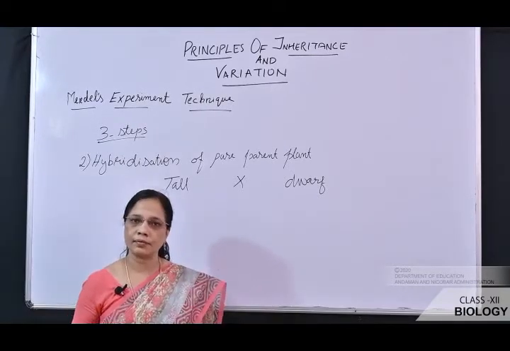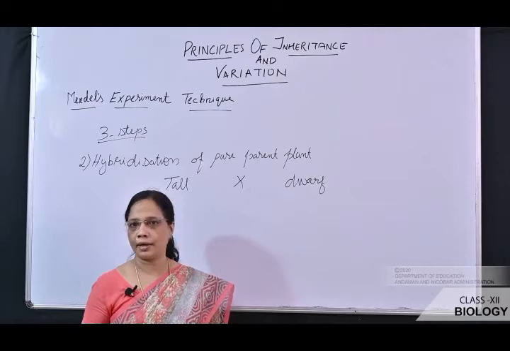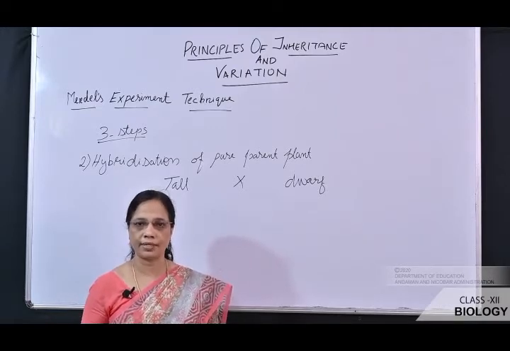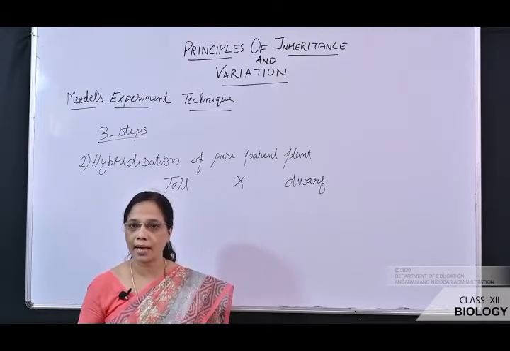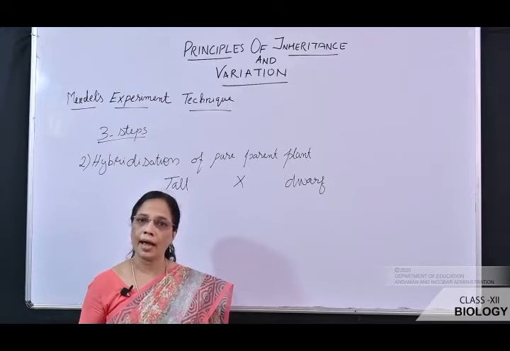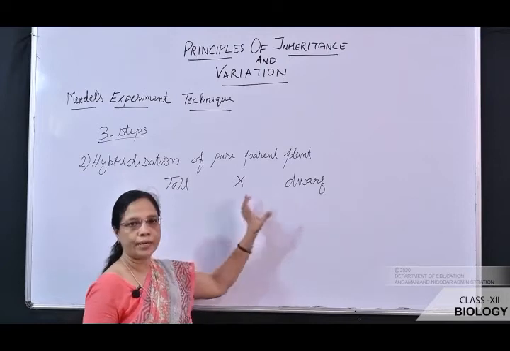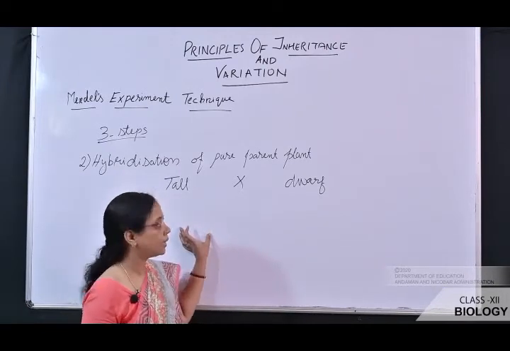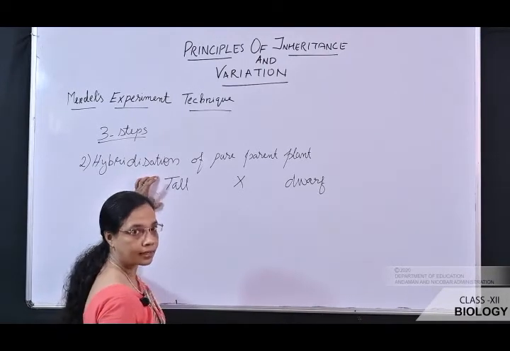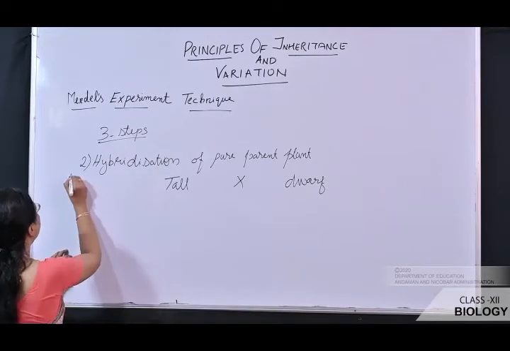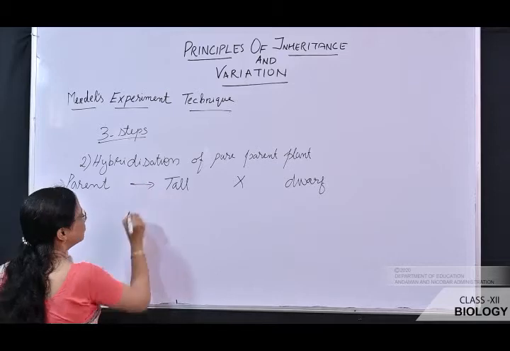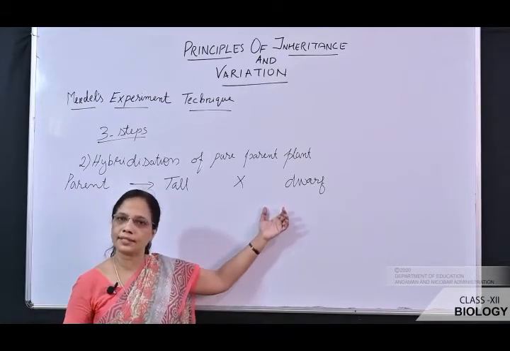In the last class we have studied the steps of hybridization. What are the steps of hybridization? That is emasculation, bagging and tagging. So by this process, these true breeding varieties are hybridized. Now these plants are considered as parental generation, or you can write parents. So this is considered as parents.